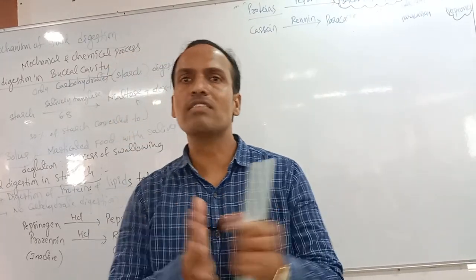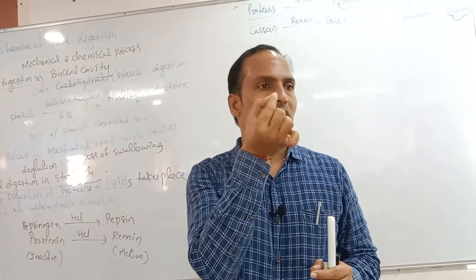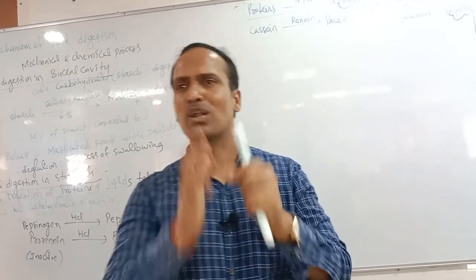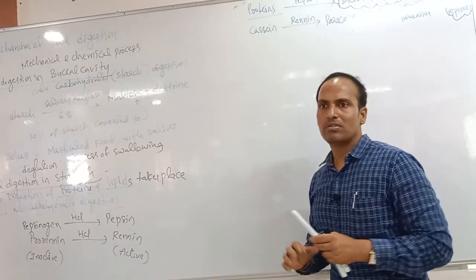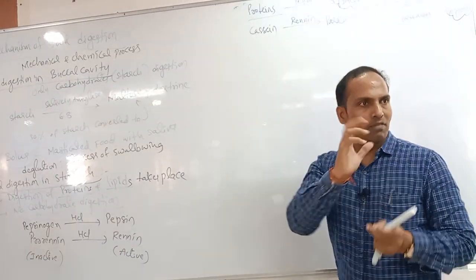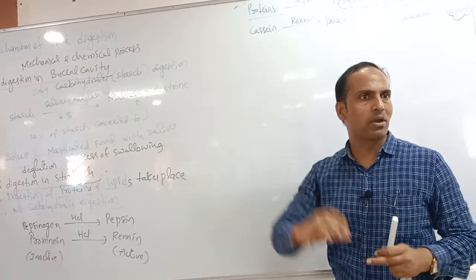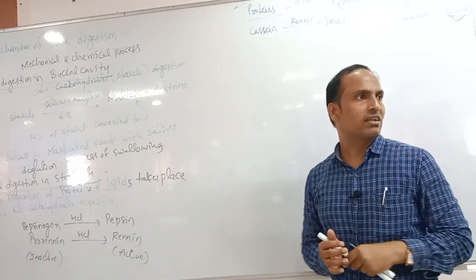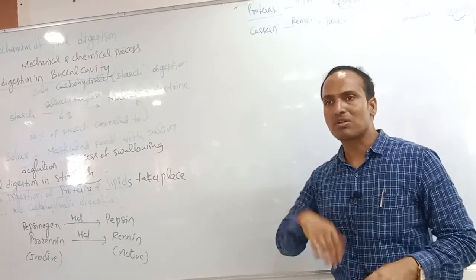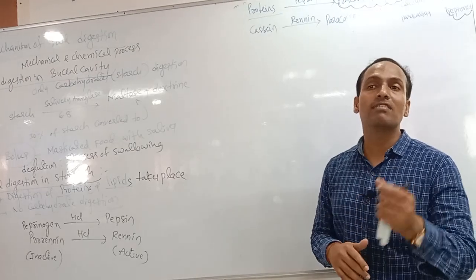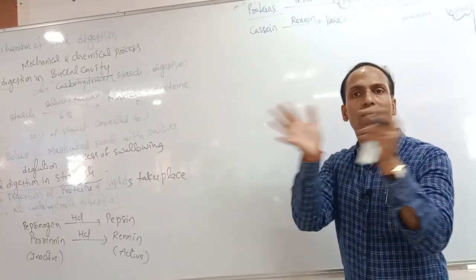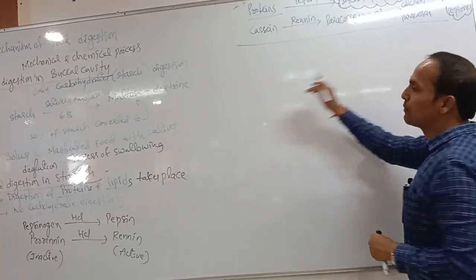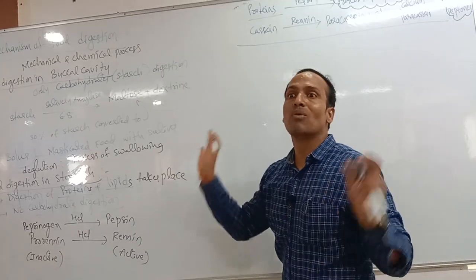Clear? By the churning, what happens is that the small thick parts will be completely dispersed. Like curd, when we churn it, the fat separates, that is, butter separates, and buttermilk is separate, by churning. In the same way, in our stomach also this churning takes place. Because of this churning, the complicated food is broken into small pieces. Clear? Finished. Up to here, the food digestion in the stomach is over.